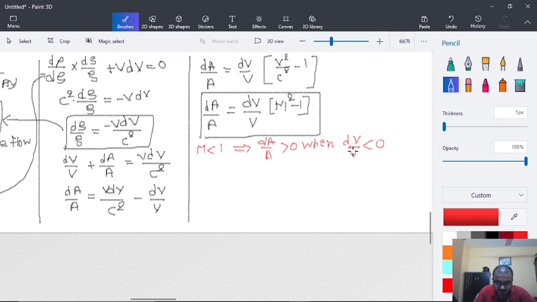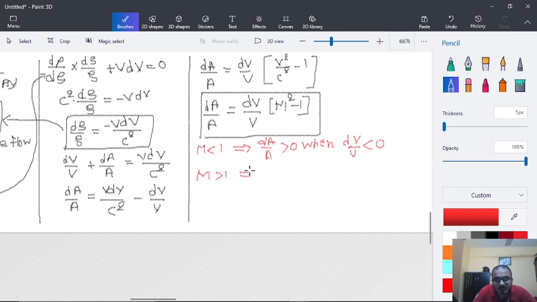So if velocity decreases, area increases in this case. Okay, we need to repeat this part again. When Mach number is less than 1, then the term (M square minus 1) will be negative. So that's why when dV upon V is less than 0, then dA upon A will be greater than 0.